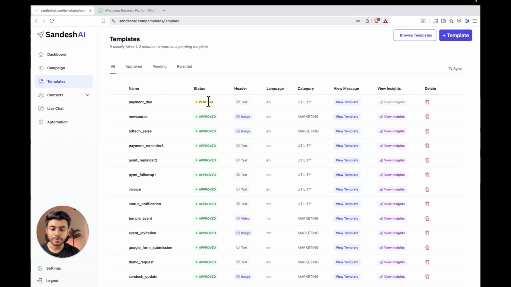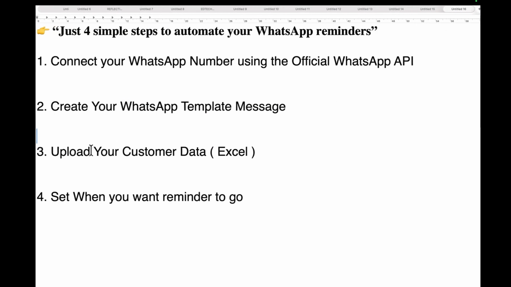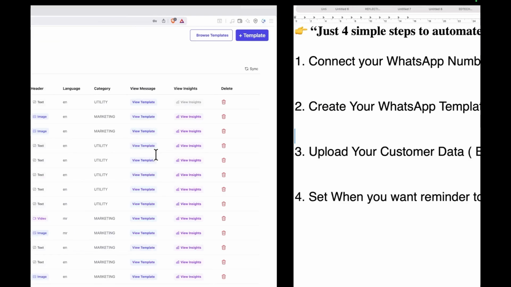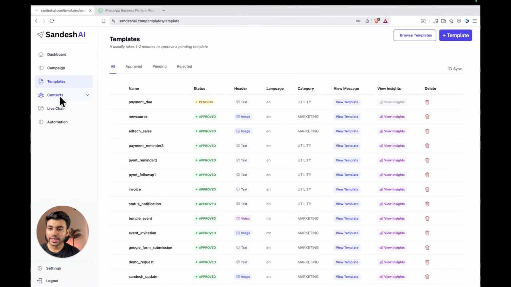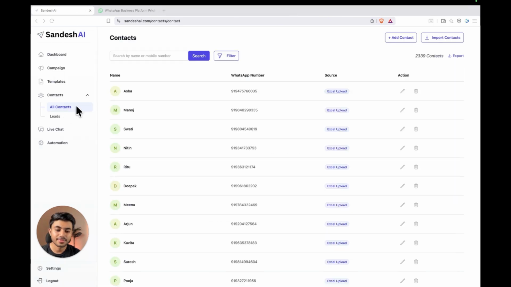In the meantime, let's move to the next step, which is uploading the customer data. So click on this contact tab here. Click on all contacts here. Now in the contact section, we need to upload our customer data. There are two ways to do this. First, you can upload your CSV file to add contacts in bulk. Second, you can manually add contacts one by one here. Let me show you the bulk upload first.